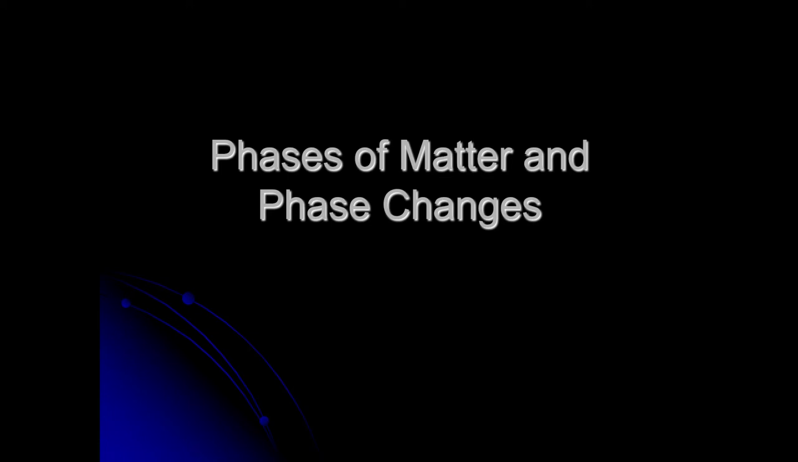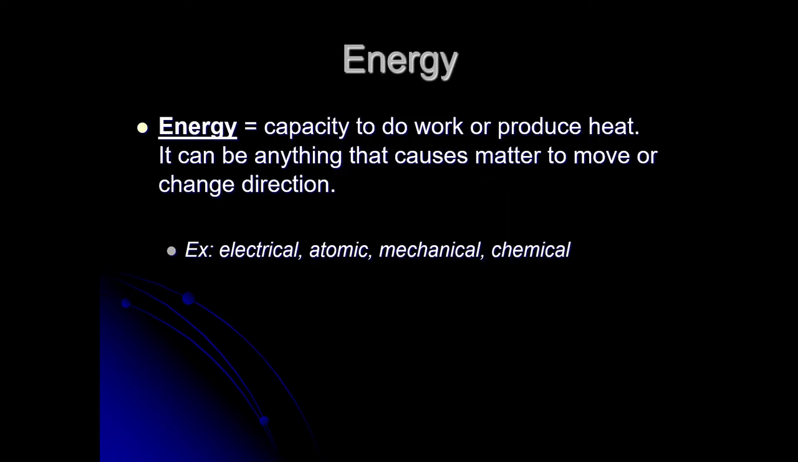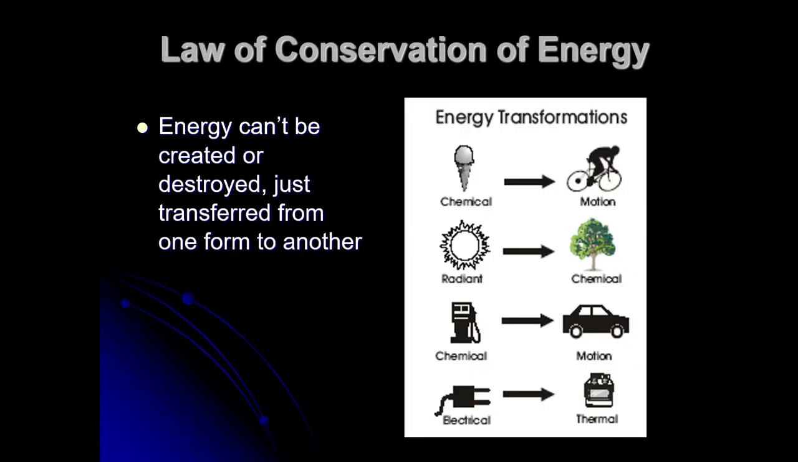Phases of matter and changes. So energy is defined as the capacity to do work or produce heat. It can be anything that causes matter to move or change direction. So I use energy to push the buttons on my computer. But there are other forms of energy that are electrical, atomic, mechanical, and chemical.